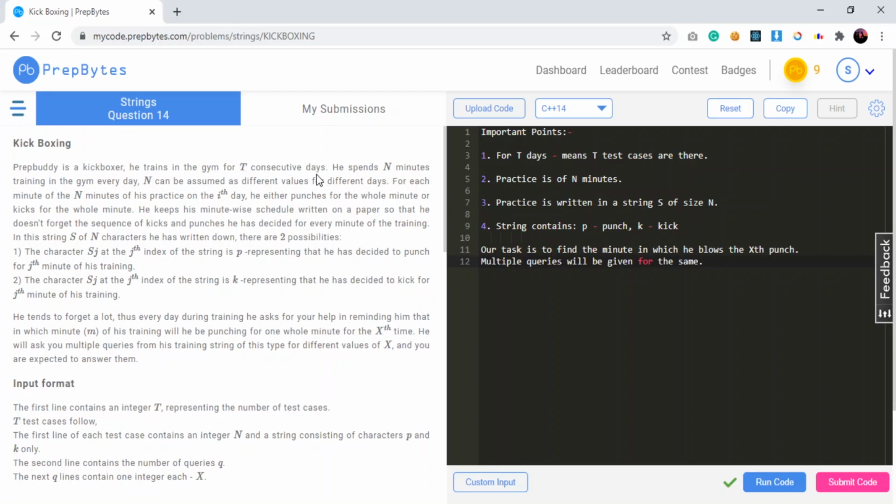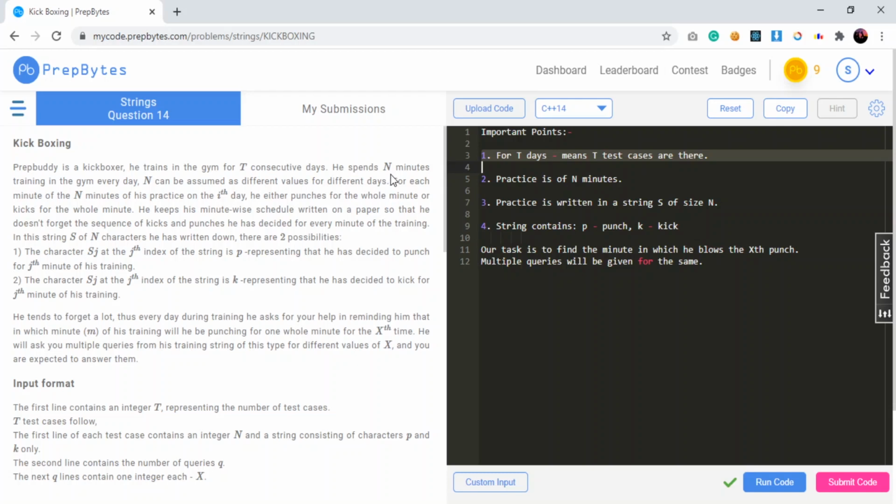As I already told you in many of my videos, we will have to parallelly note down the important points so that it would be beneficial for you to compete in programming contests and not necessarily read the problem statement again and again. So noting down these particular points would help you a lot. So here we have t consecutive days. So basically this means we are having t test cases in total.